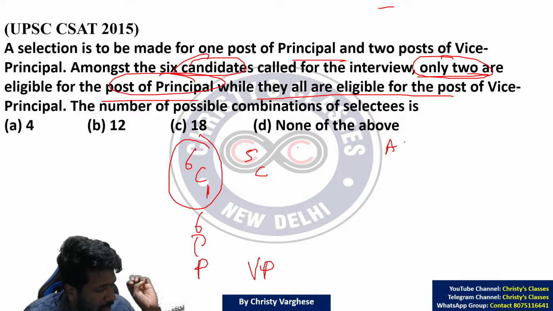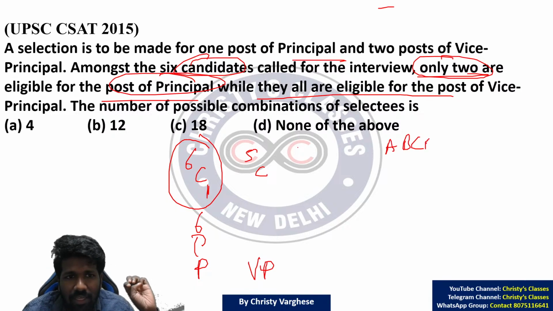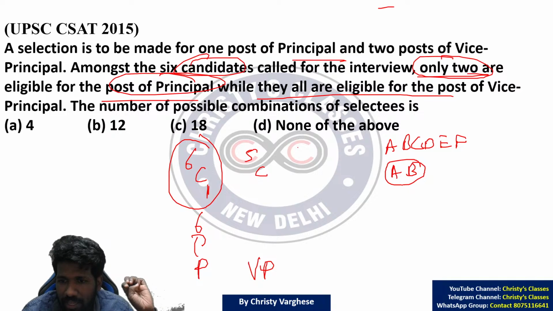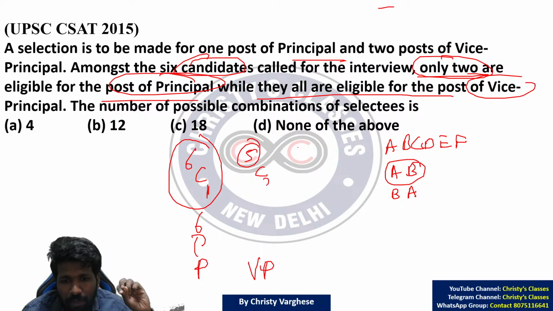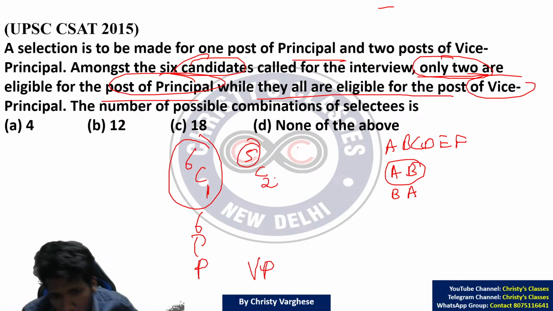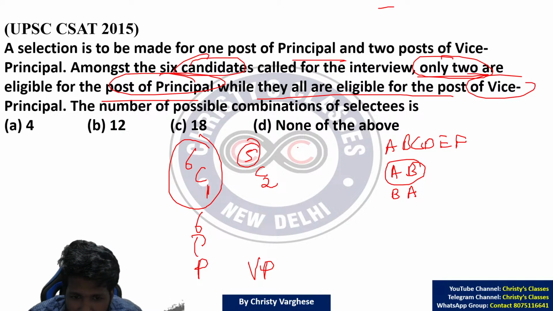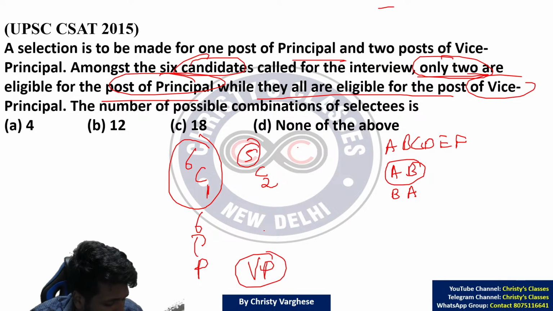For example, if A, B, C, D, E, F are the different people, 2 vice principals are needed. A vice principal 1, B vice principal 2, or B vice principal 1, A vice principal 2. Does that matter? No. The question only says 2 vice principals. So A, B and B, A are the same. Order does not matter means combination. From 5 people you need to select 2 people without worrying about the order. So 5C2 it is. The vice principal can be chosen in 5C2 ways.